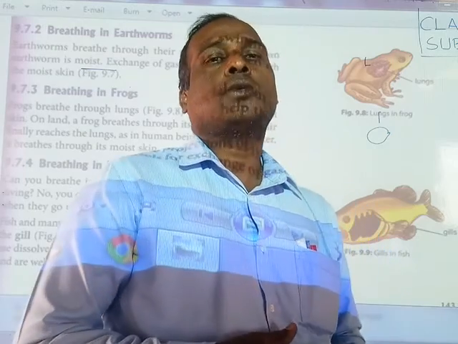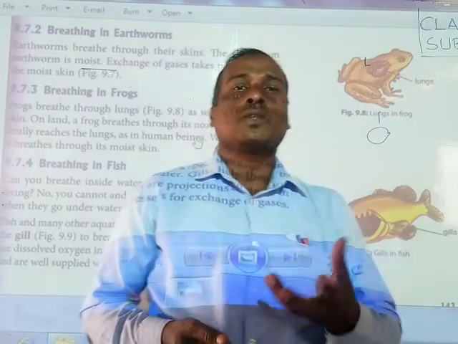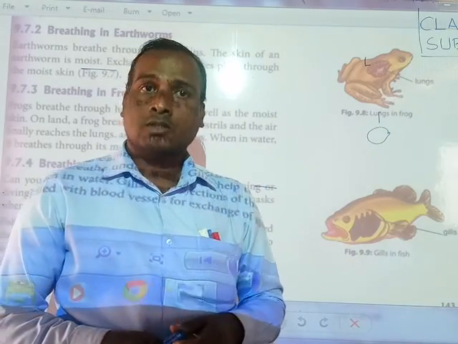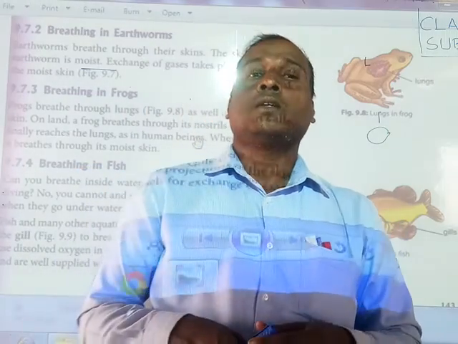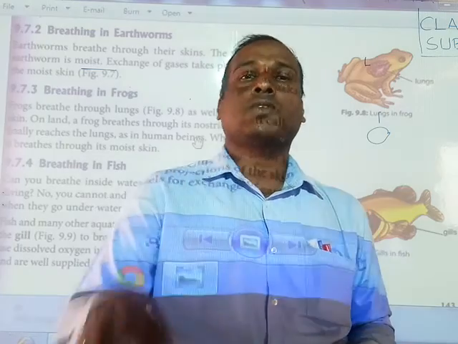No, it is not possible, because we take oxygen through our nose, and by the nose we cannot take the oxygen dissolved in water.